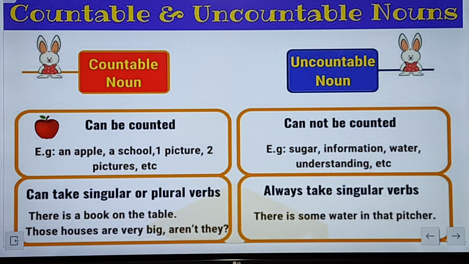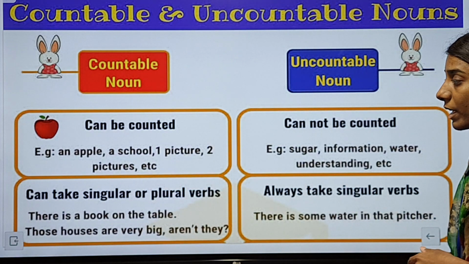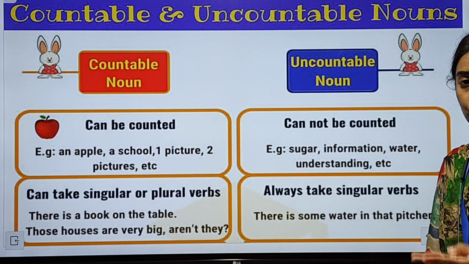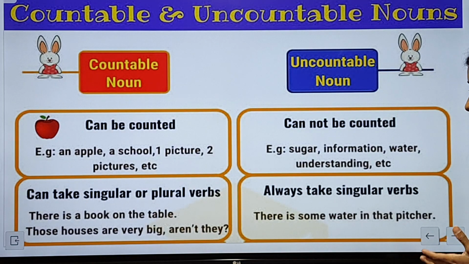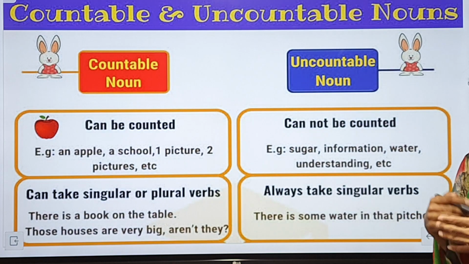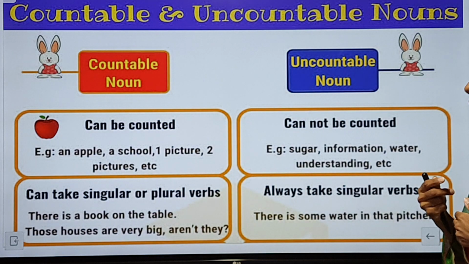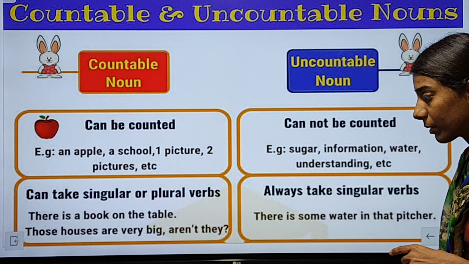Now countable nouns can be counted, as I told you. Example: an apple, a school, one picture, two pictures, etc. They can take singular or plural verbs. When we are talking about countable nouns, we can place singular or plural verbs. There is a book on the table.